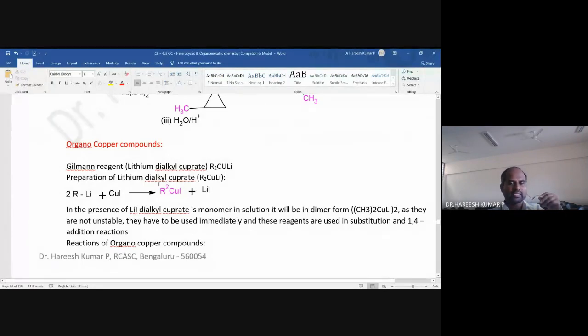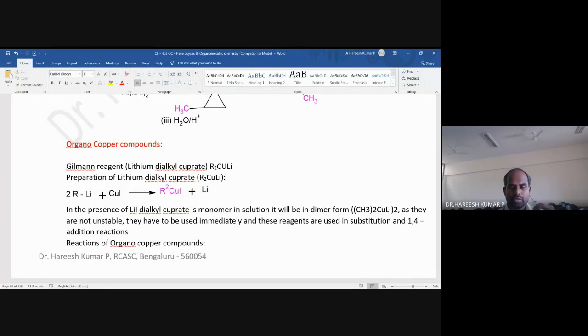Dialkyl cuprate acts as a source of R. Suppose R is methyl, it will act as a source of methyl. If R is ethyl, it will act as a source of ethyl, more particularly in the form of a carbanion. So R will be added to the substrate in the form of an anion. That is the reason it is useful in substitution reactions, where the leaving group goes out, and the nucleophile R, which is attached to copper, is added to the substrate.